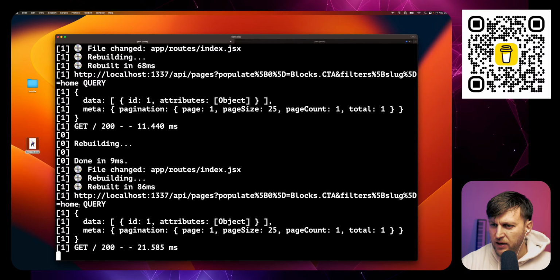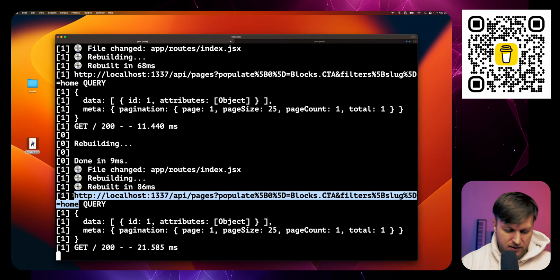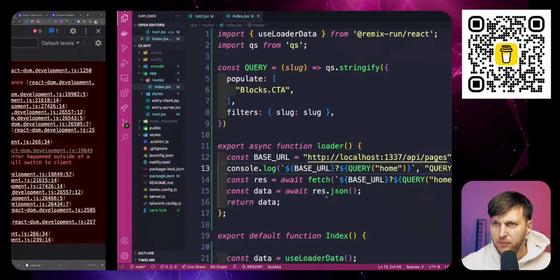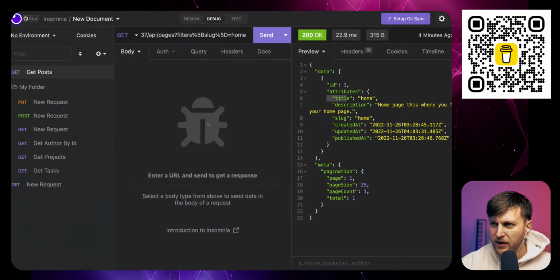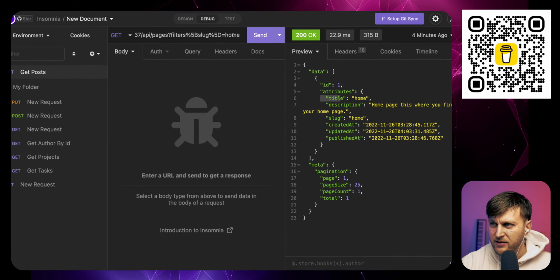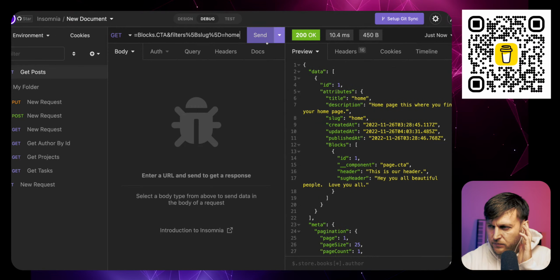And so here's our query that we want. We're basically going to query for our blocks and get back the CTA. And this is why I showed you, don't try to write these queries manually. Use the QS library. I'm using QS here to be able to write it in a human readable way and to get a query string that allows us to make a request. So we're going to test the API. I'm going to pass the query string that we got. And right now we should be able to get our items.